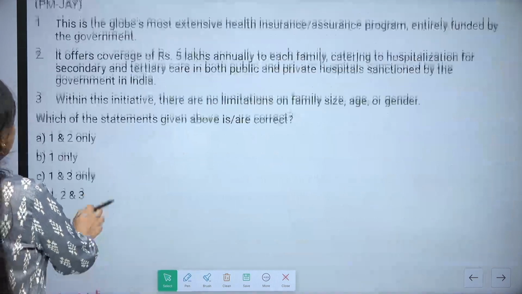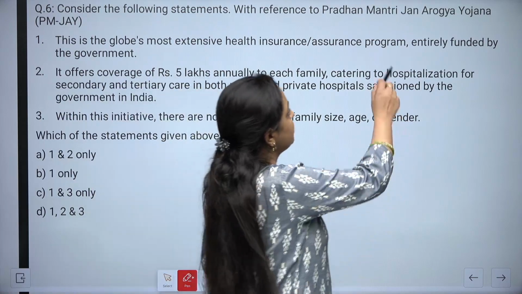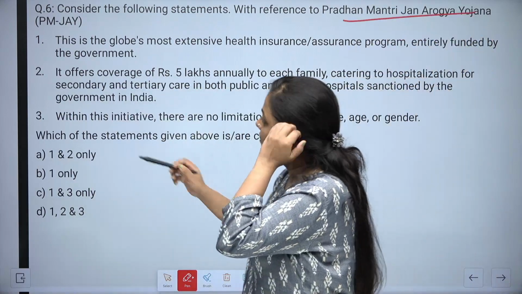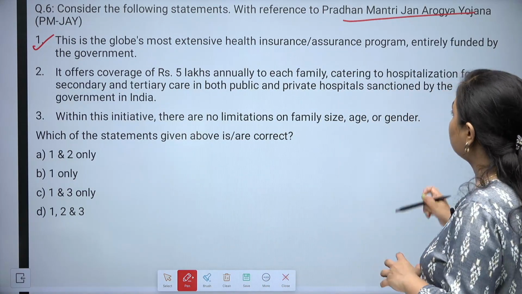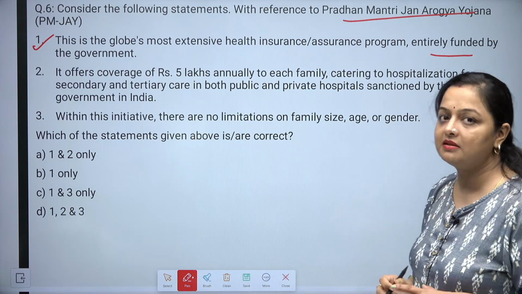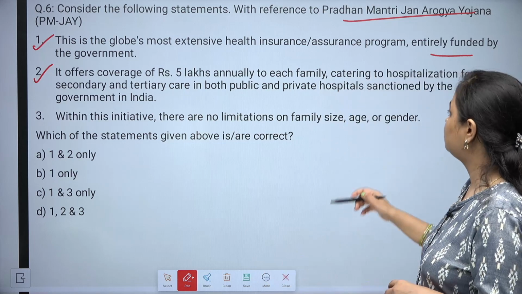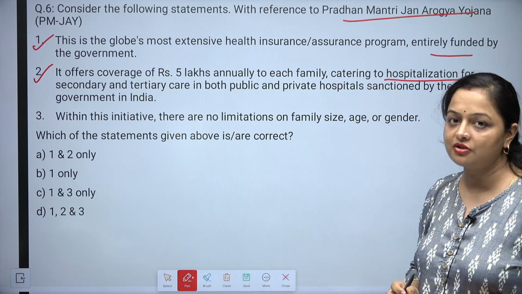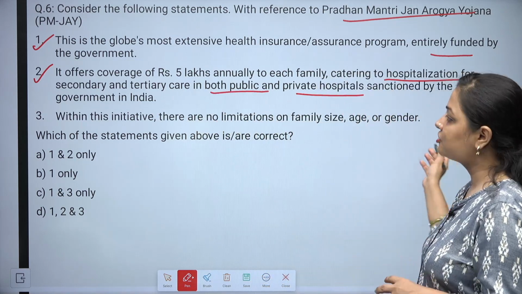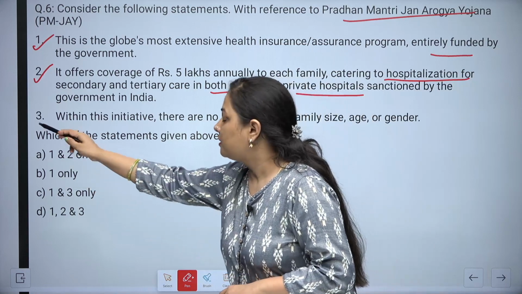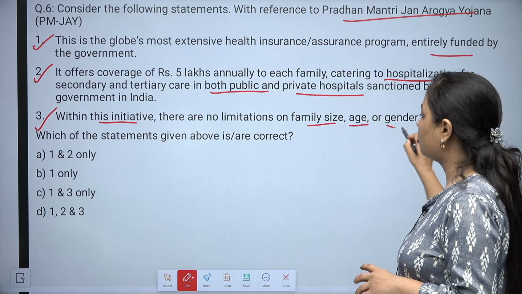Now, the next question. Question number 6. Consider the following statements with reference to the Pradhan Mantri Jan Arogya Yojana. The very first statement says this is the globe's most extensive health insurance or assurance program entirely funded by the government. Second, it offers coverage of 5 lakh rupees annually to each family, catering to hospitalization for secondary and tertiary care in both public and private hospitals sanctioned by the government in India. Third, within this initiative there are no limitations on family size, age or gender.